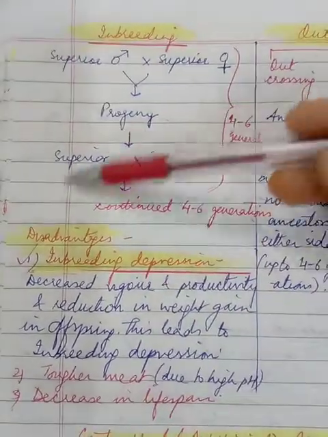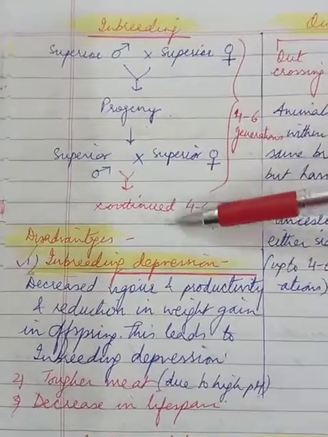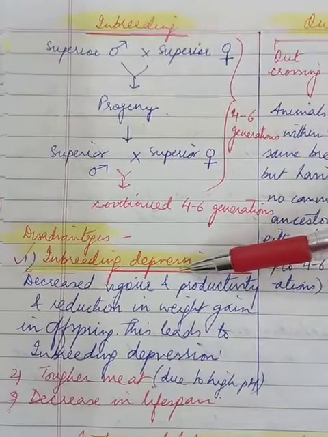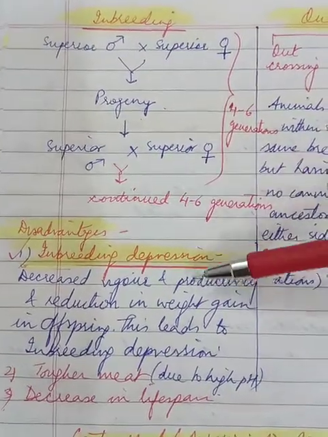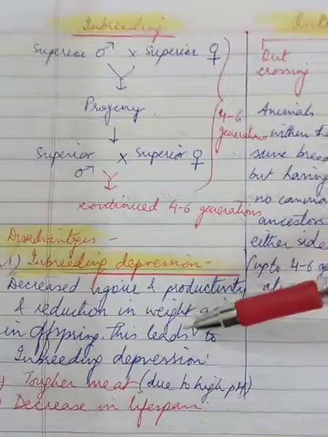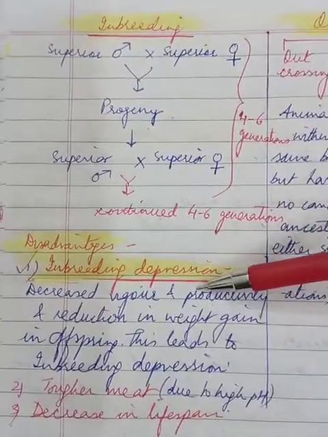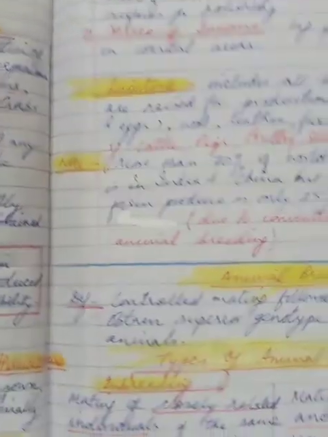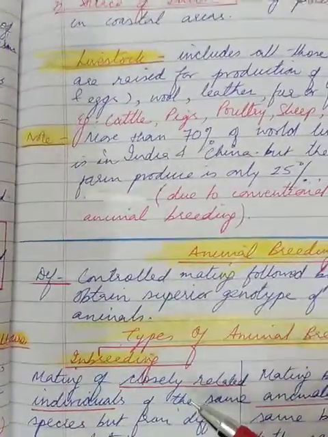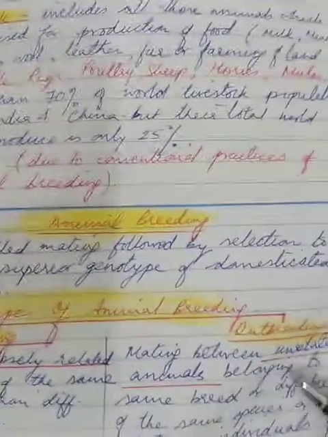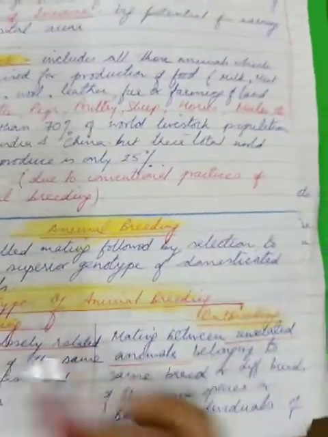So what is the only solution to this? Such children are born weak and their lifespan is also very less, with loss of milk production. Suppose it's a cow, in that case the dairy or milk production will be very less. So what is the problem and how is it to be solved? If the disadvantages are seen, then the only option is to switch over to outbreeding. Alright, so let us see what is outbreeding.